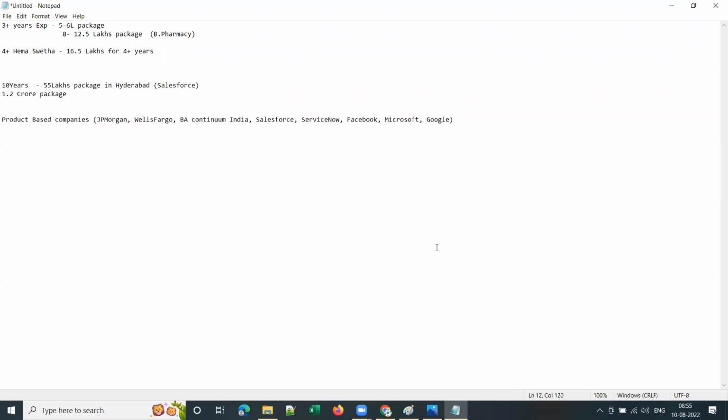So with these product-based companies, if you are able to crack their interview and enter, they offer somewhere around 15 to 20 lakhs for 3+ years experience, guys. These are the compensation packages that you can expect in performance testing in product-based companies.